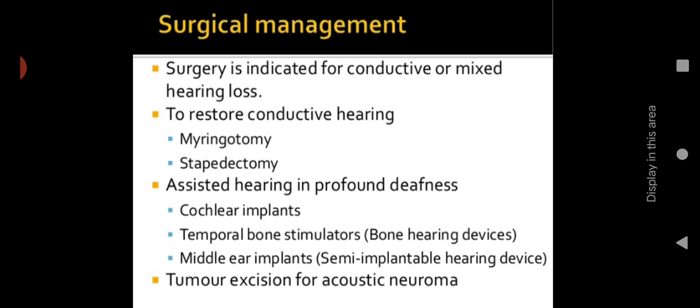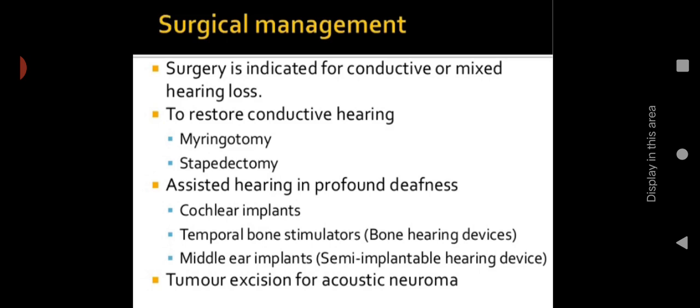Then the surgical management. Surgery is indicated for conductive or mixed hearing loss, not for sensory neural. To restore conductive hearing loss, we can do myringotomy and stapedectomy. In otosclerosis or tympanic membrane perforation, we can go for myringotomy and stapedectomy. Then assisted hearing in profound deafness, we have to go for cochlear implants. Internal cochlear implants will be there.